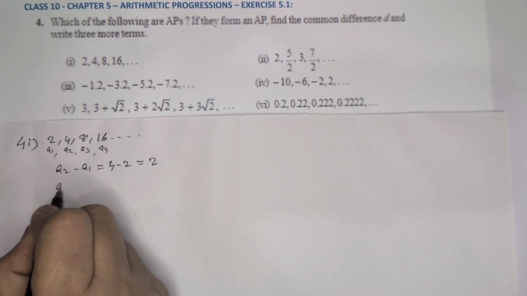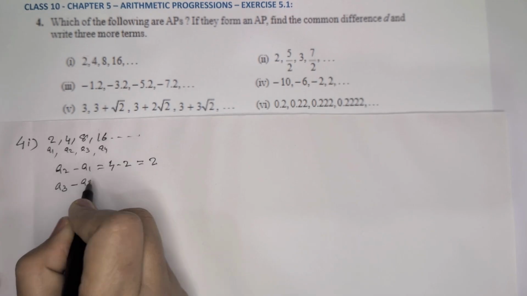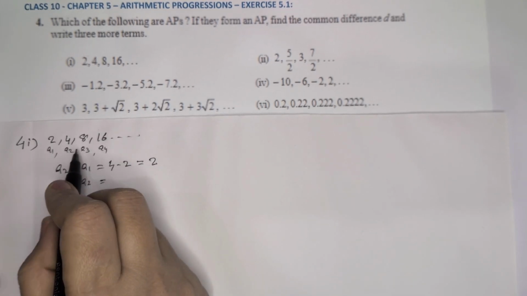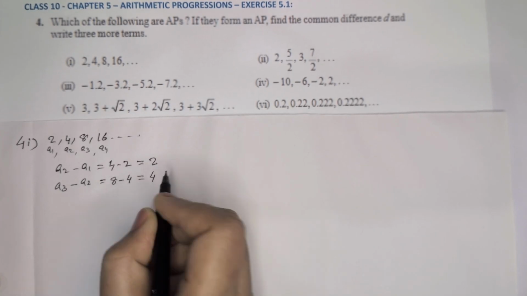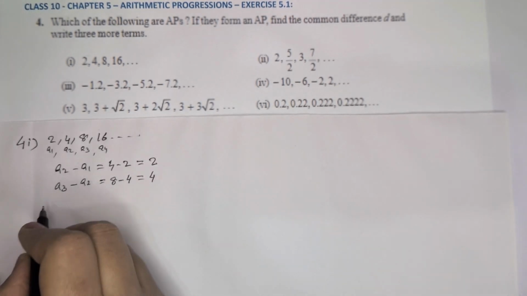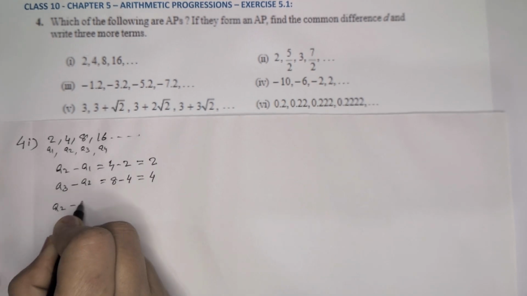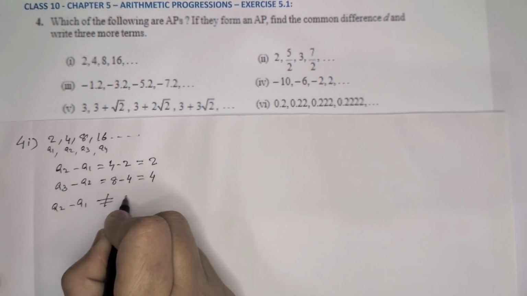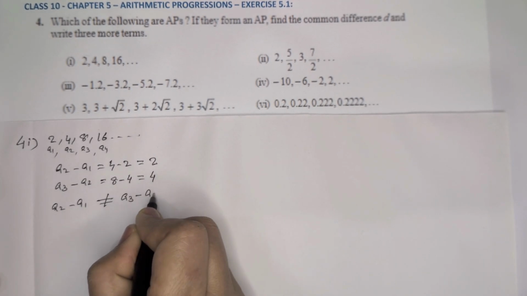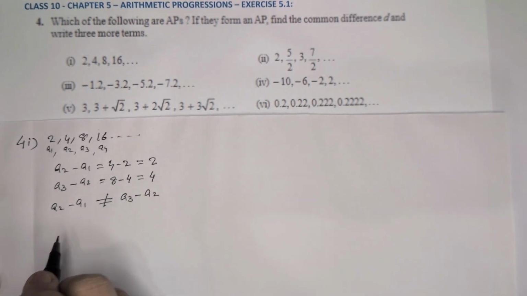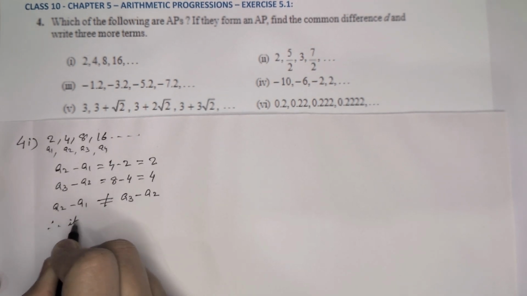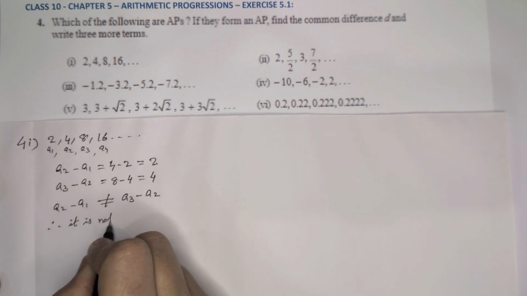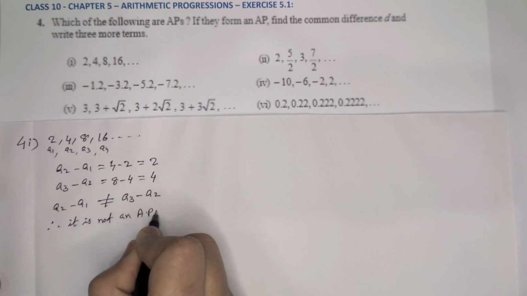Then A3 minus A2, here A3 is 8. 8 minus 4 is equal to 4. Now here we can see these are not same, which means A2 minus A1 is not equal to A3 minus A2. That means there is no common difference, or the common difference is not constant. Therefore we can write it is not an AP.